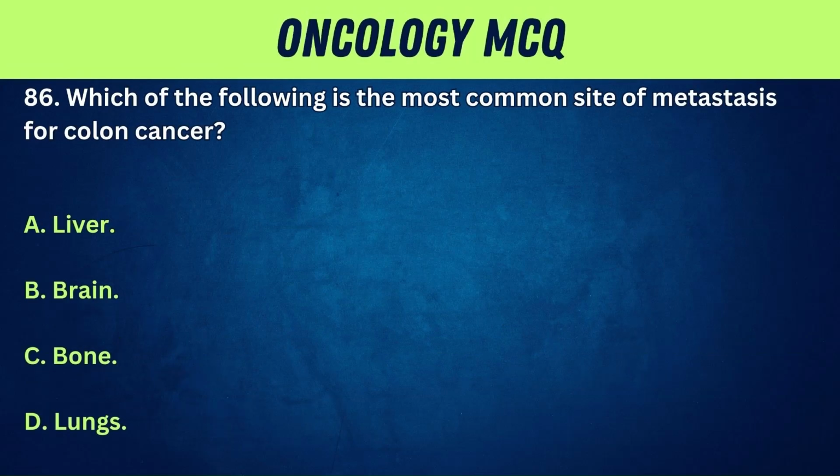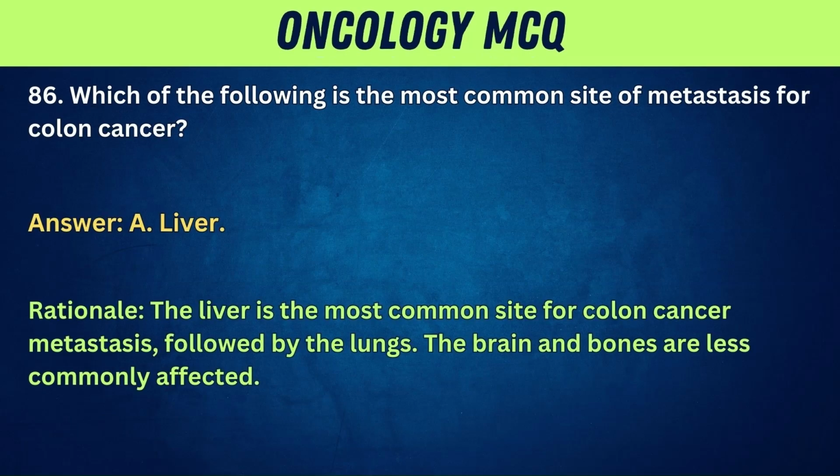86. Which of the following is the most common site of metastasis for colon cancer? A. Liver. B. Brain. C. Bone. D. Lungs. Answer: A. Liver. Rationale: the liver is the most common site for colon cancer metastasis, followed by the lungs. The brain and bones are less commonly affected.